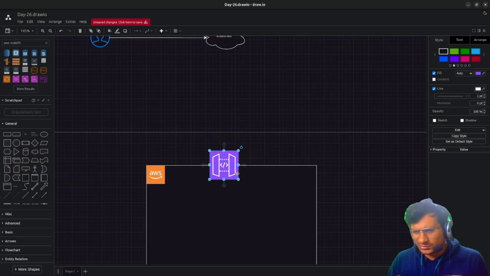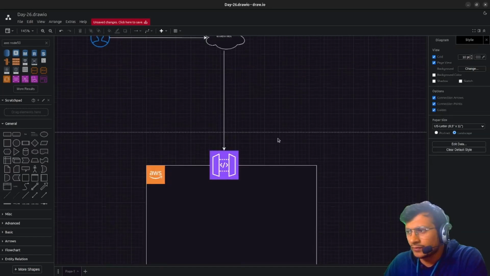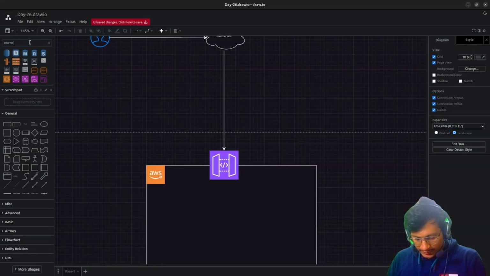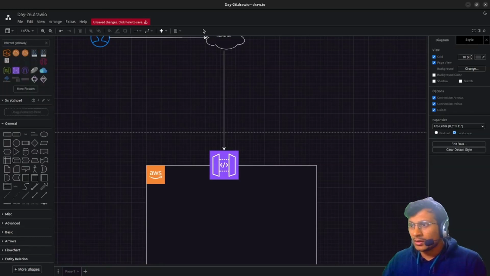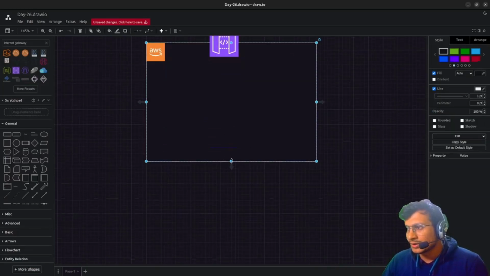So first of all, from the internet we'll receive requests on our gateway, whether it be API. This is the API gateway, then there is the internet gateway. Okay. So what does it mean by 3-tier application? What are these 3 tiers?